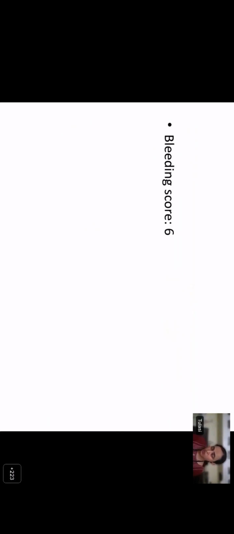The ISTH BAT score for this 33-year-old female is 6. Is that significant? Yes, it is significant for an adult female. 6 or more is considered significant for an adult female. So is this patient a bleeder or not? Yes, this patient is a bleeder.